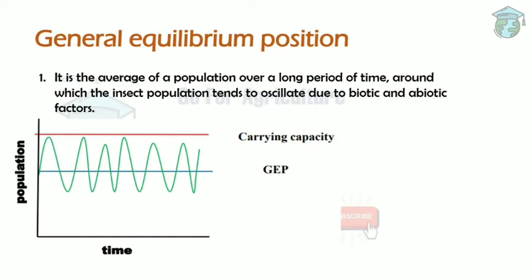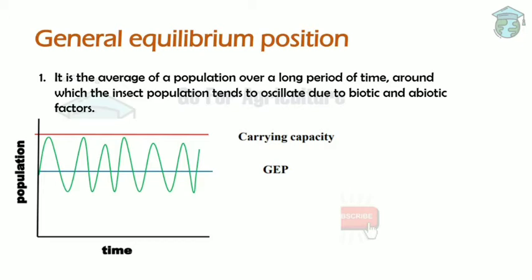Next we will see the parameters through which we can measure the infestation. First is the general equilibrium position, GEP. The average population of an insect is called the GEP. For example, if the average population of the insect is 5 insects, then we'll call those 5 insects the GEP. But the population of these insects can oscillate, sometimes they may increase or sometimes they may decrease. These insect populations may oscillate due to biotic and abiotic factors. Now let me explain with an example.